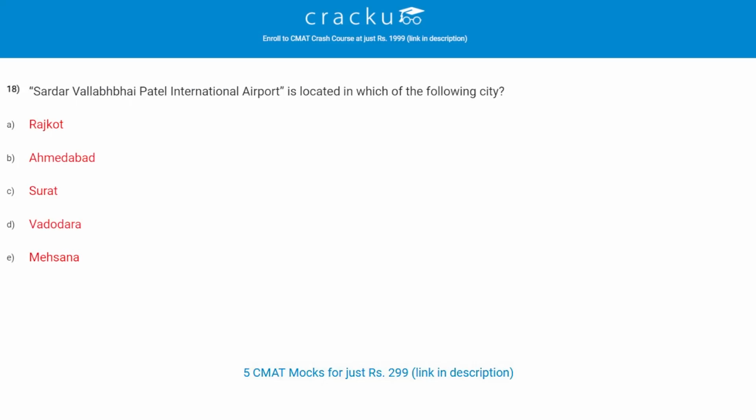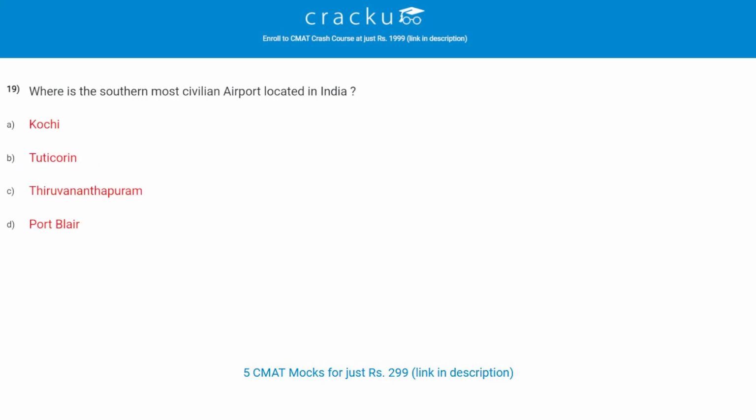Let's check the next question. Sardar Vallabhbhai Patel International Airport is located in which of the following cities? Correct answer is B, Ahmedabad. Let's check the next question. Where is the southernmost civilian airport located in India? Correct answer is C, Thiruvananthapuram.